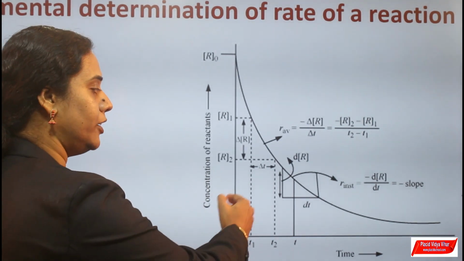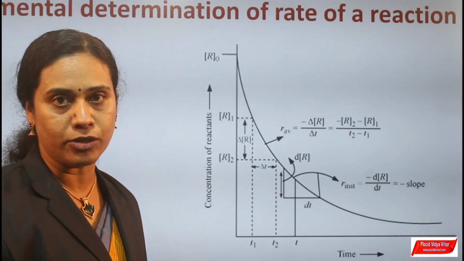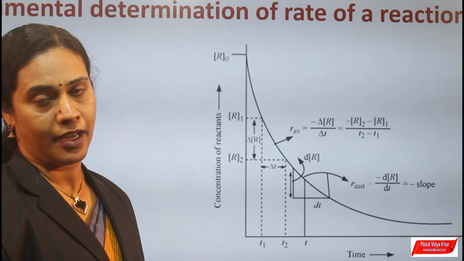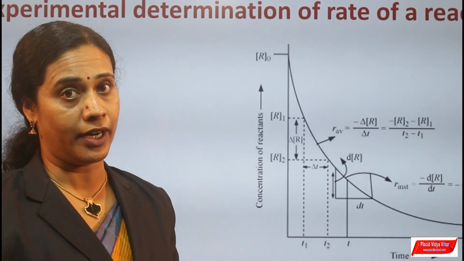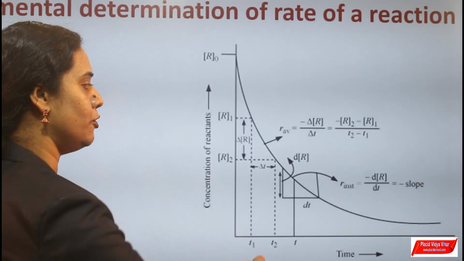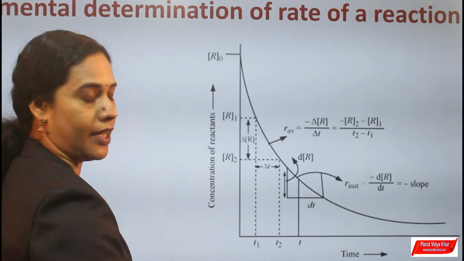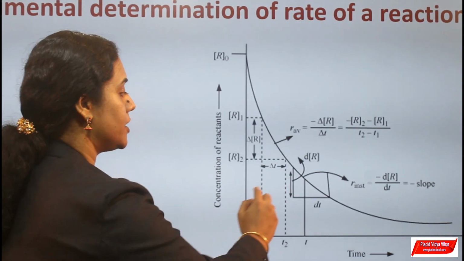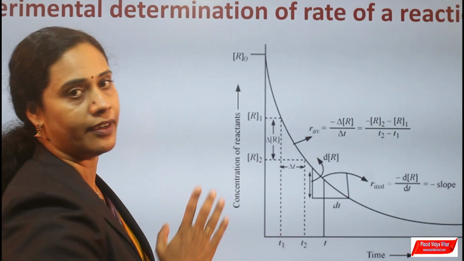By substituting numerical values from this graph into the equation, you can calculate the average rate of a reaction. In order to determine the instantaneous rate at a particular time t, you have to mark a point on the graph at time t and draw a tangent at the point. The slope of the tangent will give the instantaneous rate of a reaction.